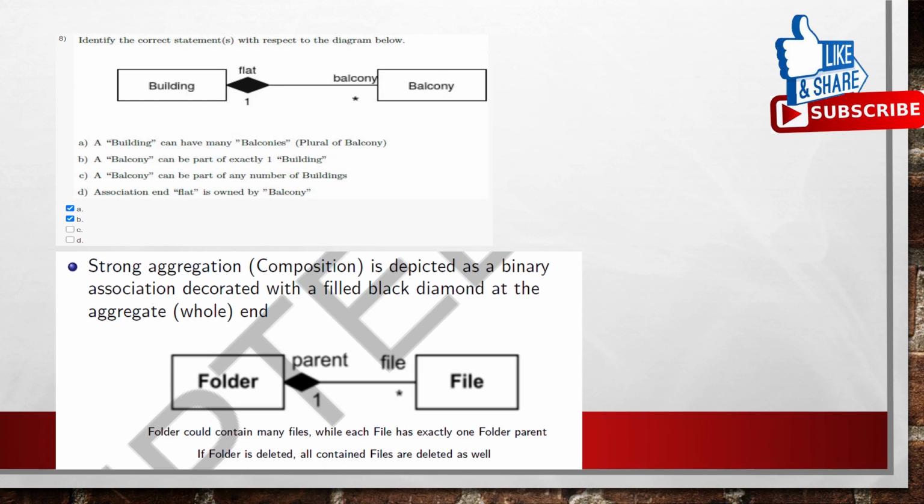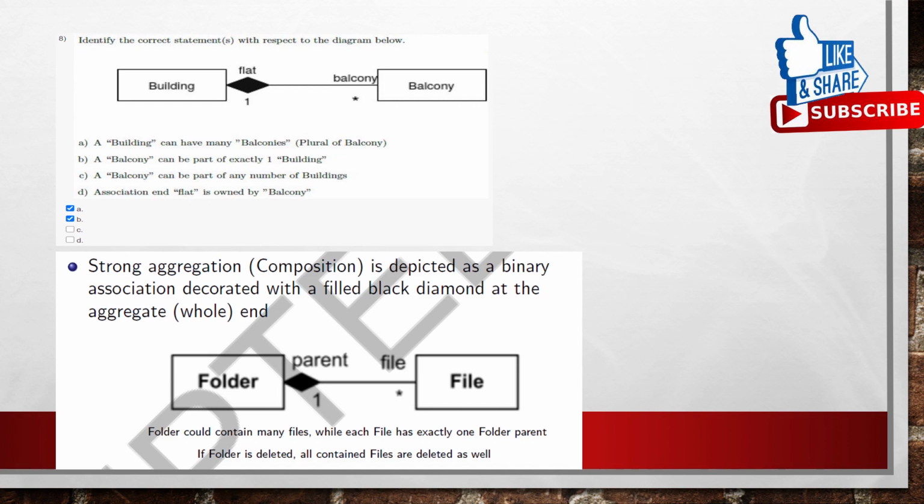Here, this is nothing but a strong aggregation that represents a composition, and I told you that composition is a strong aggregation which should have a physical attachment. If you want to represent the physical containment, then you need to represent it by using this composition. If it is conceptual, you can go for the weak aggregation. Here a physical containment also needs to be there.